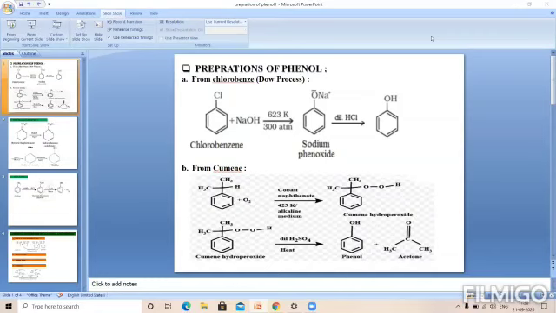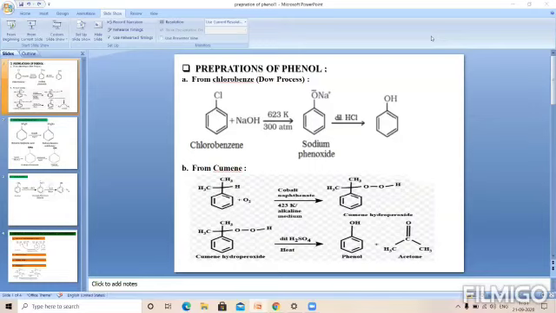In this process, chlorobenzene is used for the preparation of phenol. When chlorobenzene is heated with excess of aqueous sodium hydroxide at about 623 Kelvin temperature in presence of pressure of near about 300 atmosphere, the product sodium phenoxide is obtained.